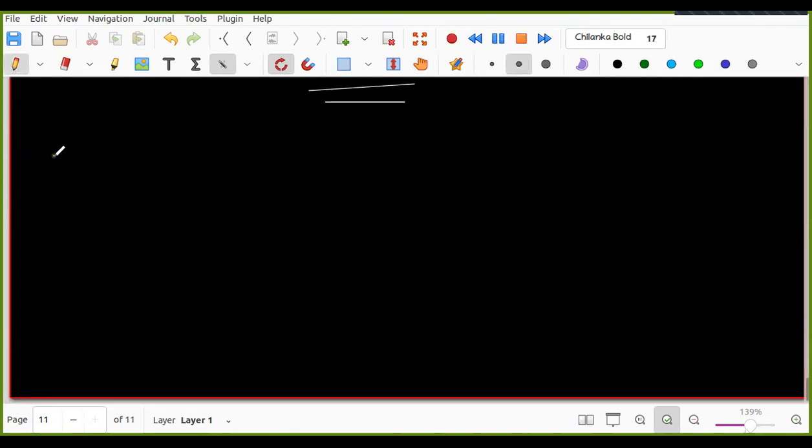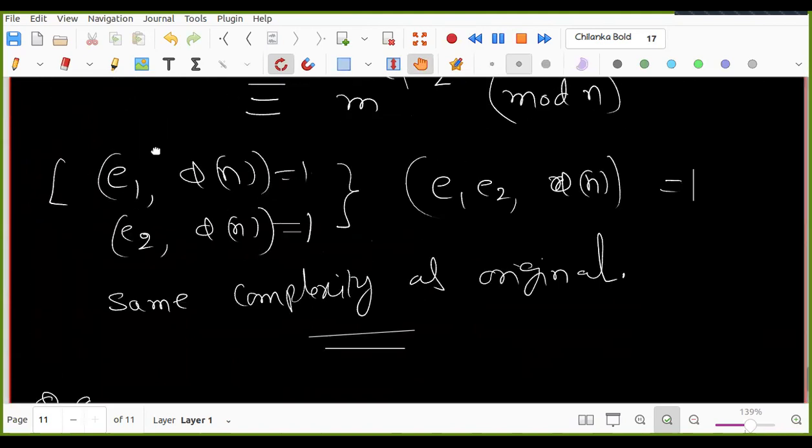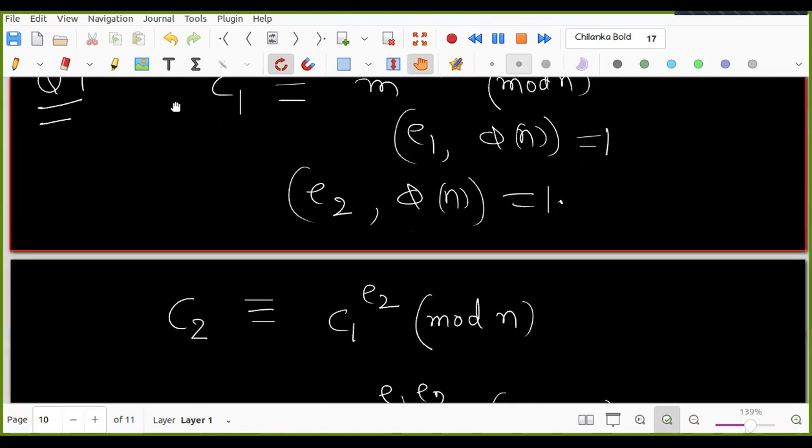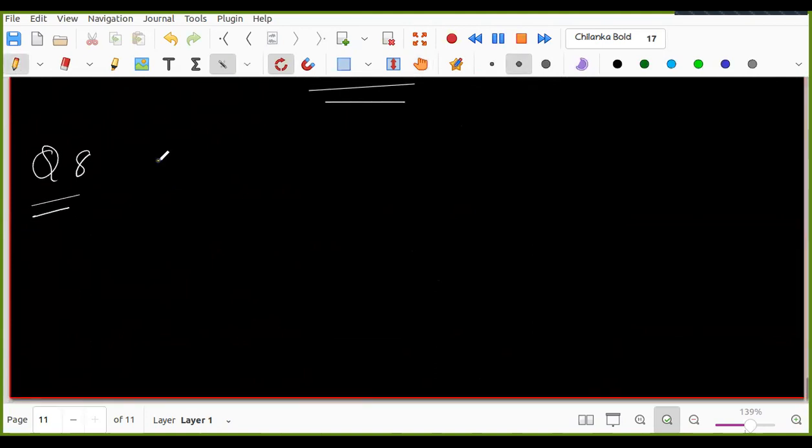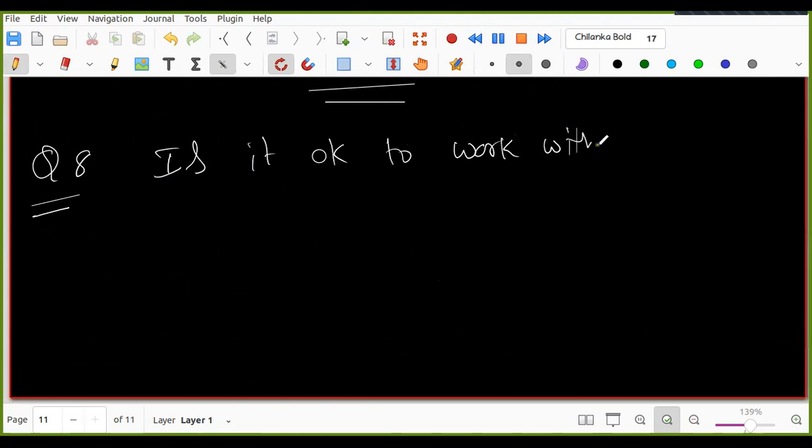So now I'll ask another question, question number 8. This question is about why we need to compute phi of n. Is it okay to work with half phi of n?